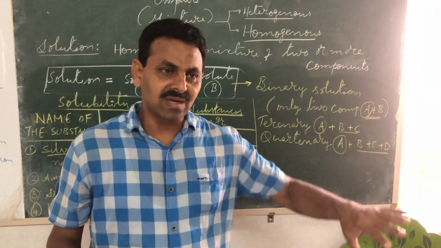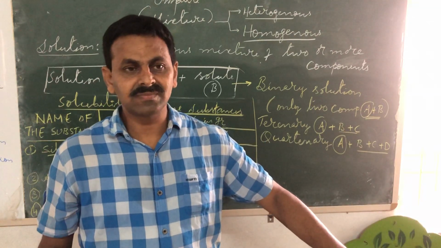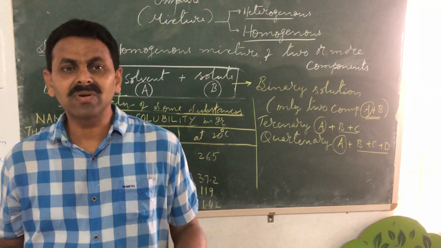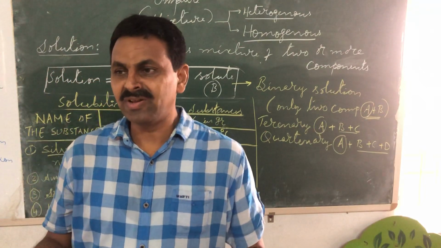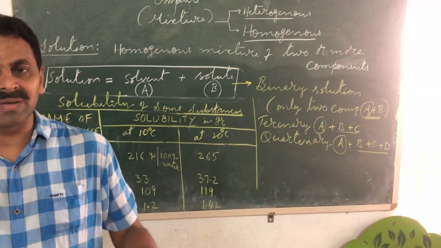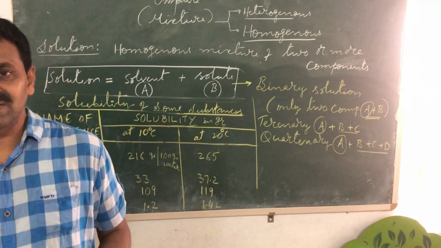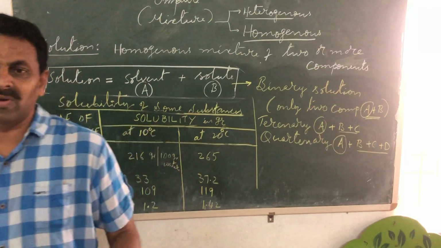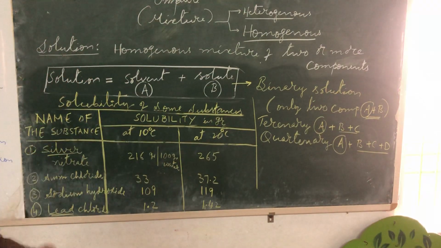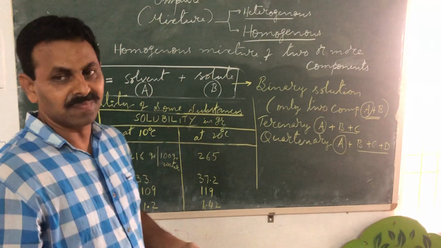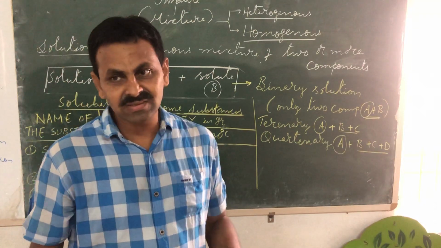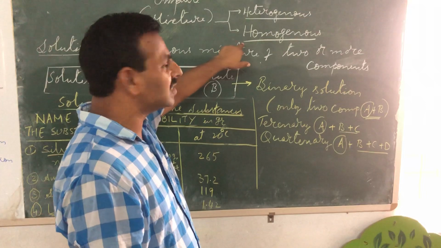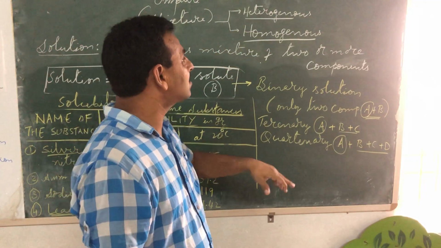So pure substances are elements and compounds. Impure substances are mixtures. When you mix something in another, it becomes a mixture. So they are not pure, of course. And these mixtures are of two types, homogeneous and heterogeneous. Homo means same, hetero means different.